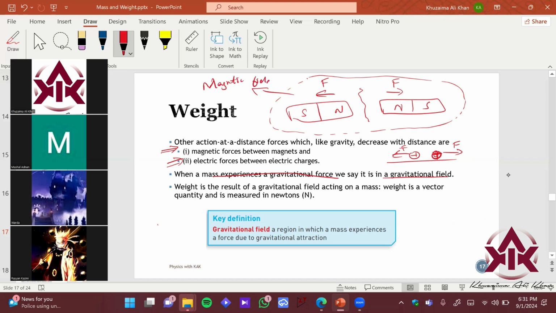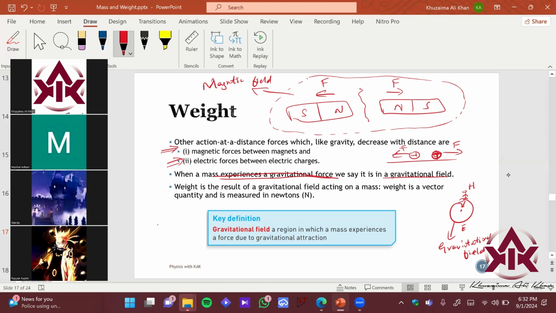ठीक है? तो basically they are saying कि जहाँ जहाँ gravitational force लग रही है, imagine this is Mother Earth over here, and you are standing, let's say over here. This is Hamza standing over here. Hamza को gravity pull कर रही है, and he cannot fly away, right? So the region, the boundaries of the earth under which it is attracting all the bodies is called gravitational field. जहाँ जहाँ gravity की force apply हो रही है, that is called gravitational field.